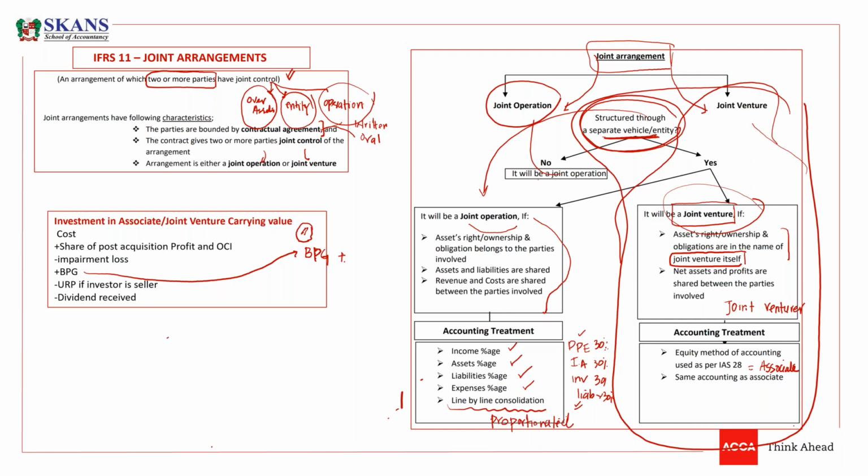We have already talked about these items in the previous session. Now we need to deduct impairment loss if there is any. Then we have bargain purchase gain, which we need to add, and if there is any unrealized profit, we need to deduct. And if there is any dividend received, we need to deduct. Unrealized profit will be only the investor's share, only the percentage of the investor.